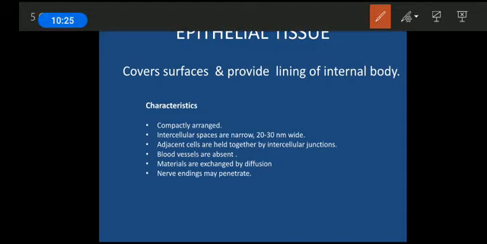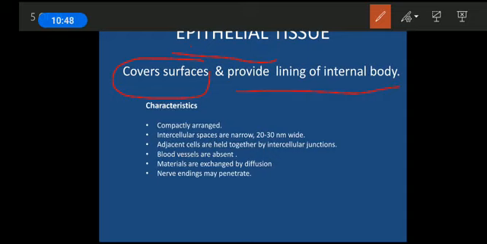The name itself suggests it's an epithelial. Epi means above, surface, external, and epi means surface particularly. So it is the tissue which is responsible for covering the surfaces. Okay, and it is also responsible for providing the lining of internal body parts.